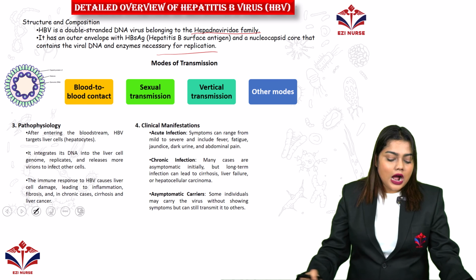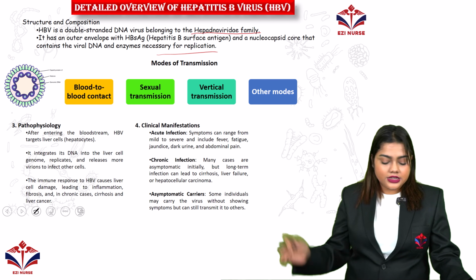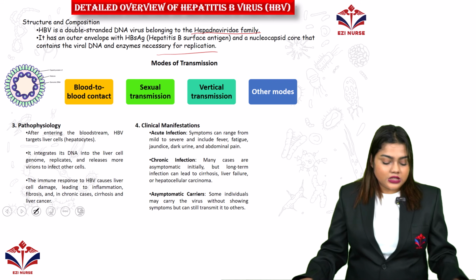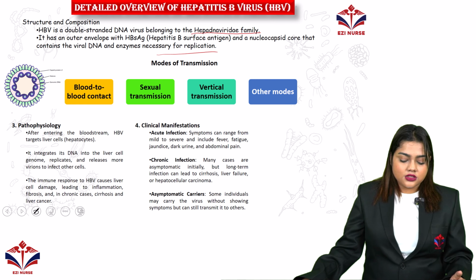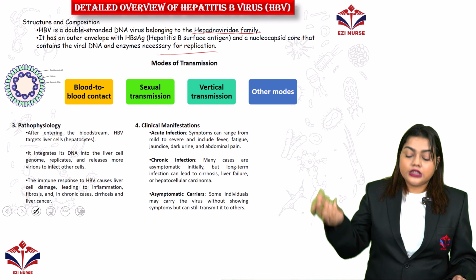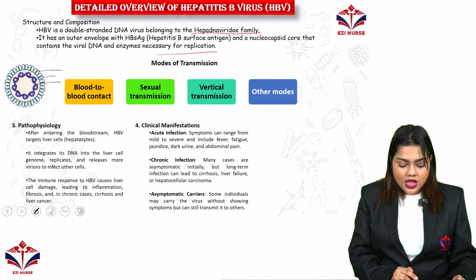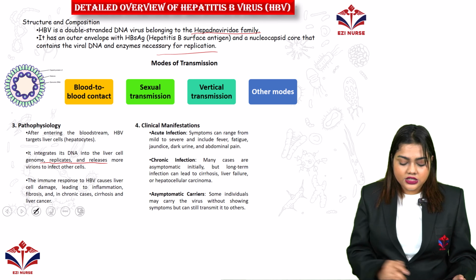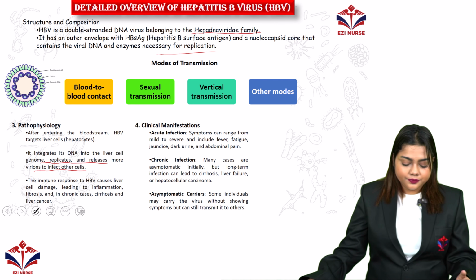After entering the bloodstream, HBV targets the liver cells, as I told, which are hepatocytes. Then it integrates its DNA into the liver cells, the genome replicates and releases more virus, and infects the other cells of the liver.